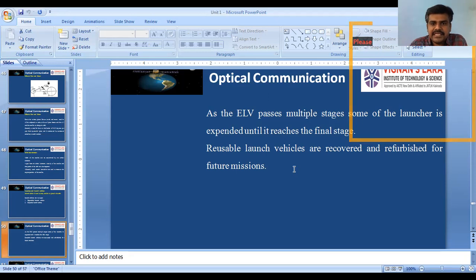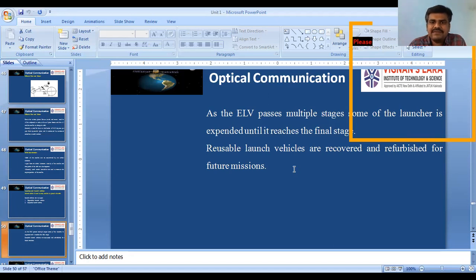The next one is reusable launch vehicle. Reusable launch vehicle means we launch the satellite into space along with the launcher. No expendability occurs. The launch vehicle will move in space for around 6 months or 1 year or more.